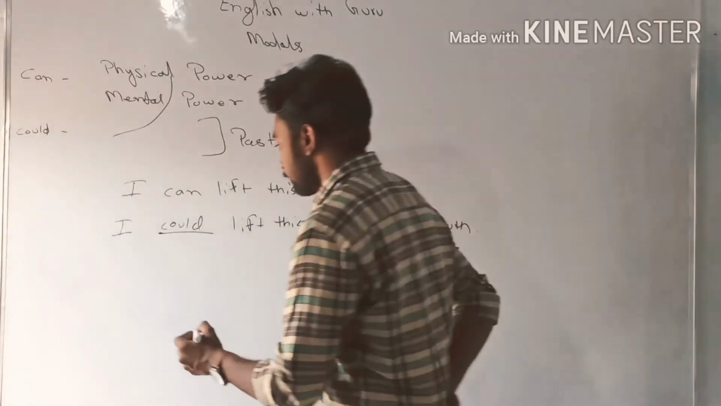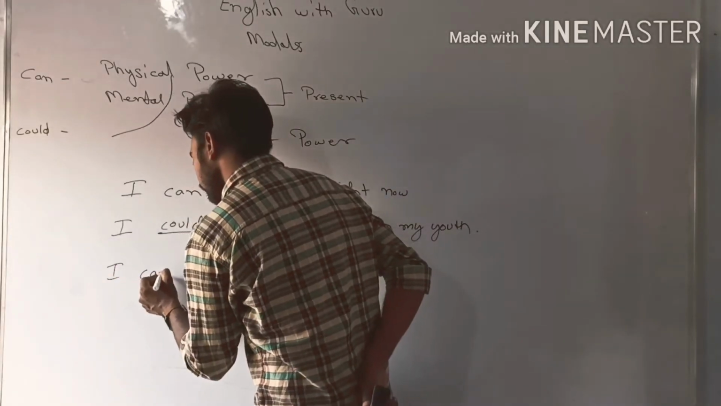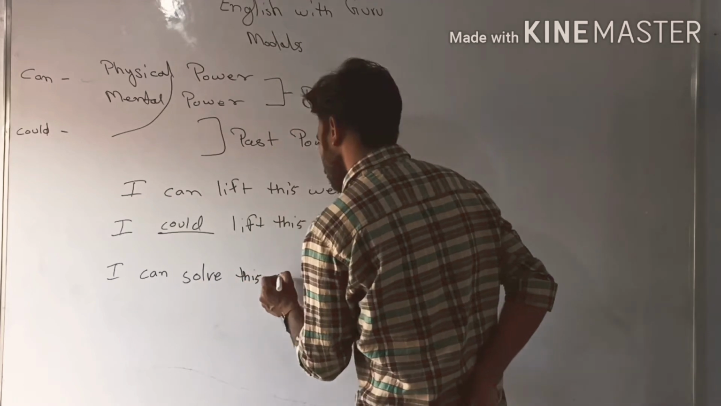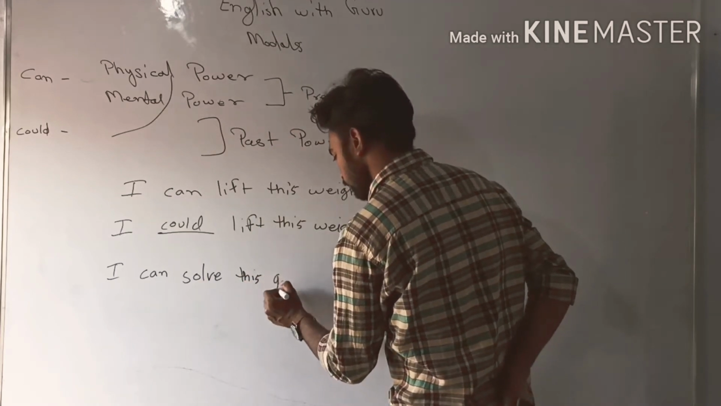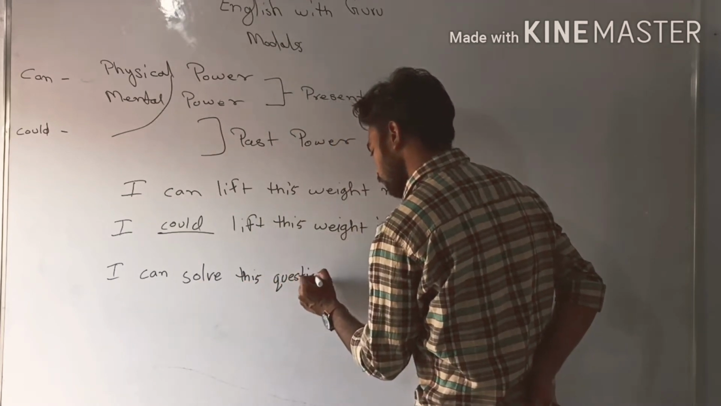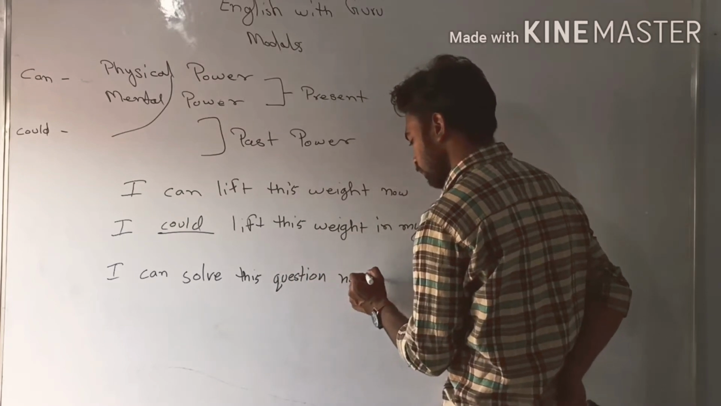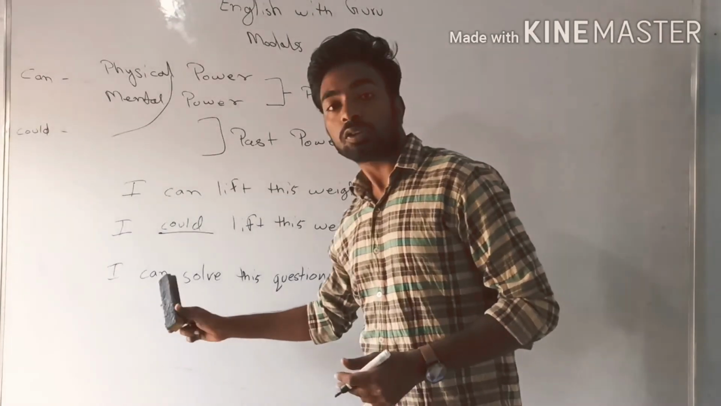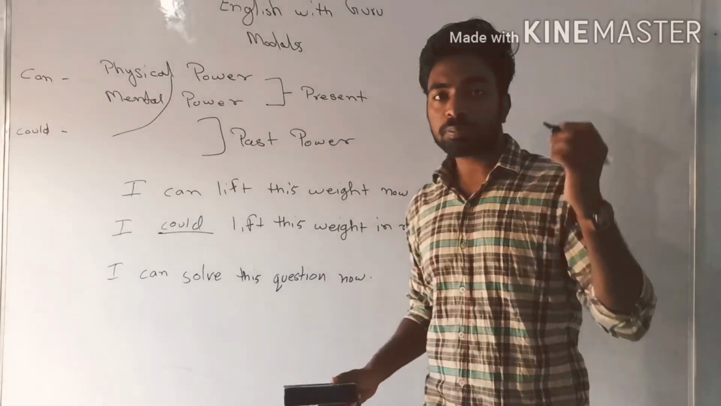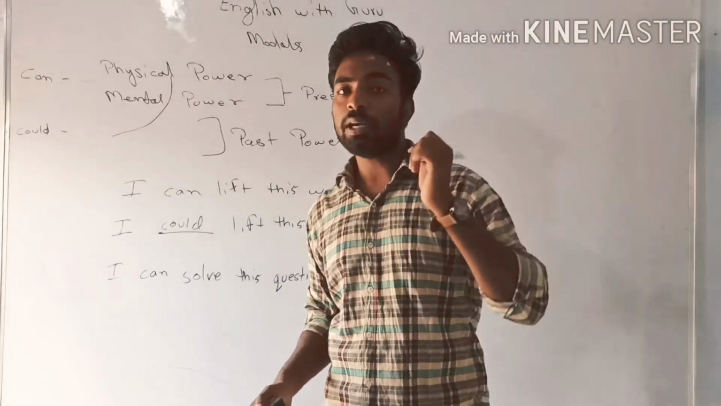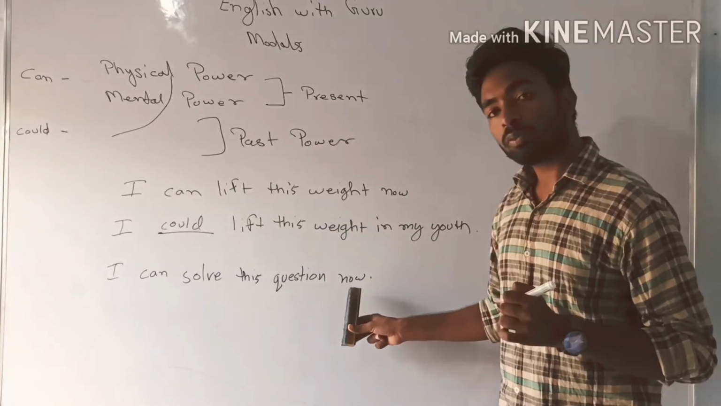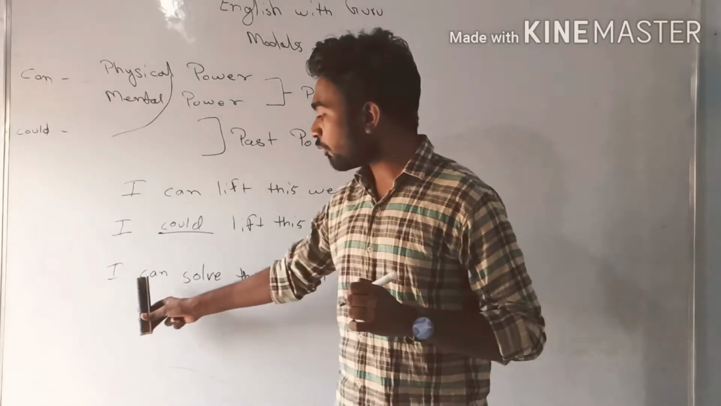One more example. I can solve this question now. It means I can solve this question now. That is my power that is expressed from the mind. And second thing, the power is available in the present. Now it is expressed. Then we have to use the modal can.